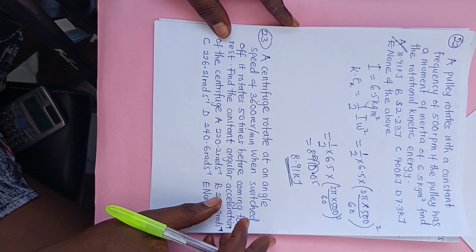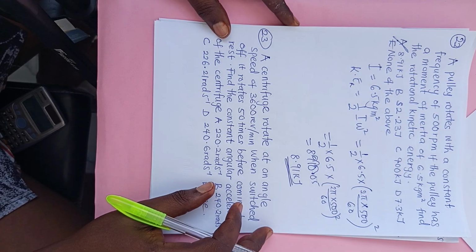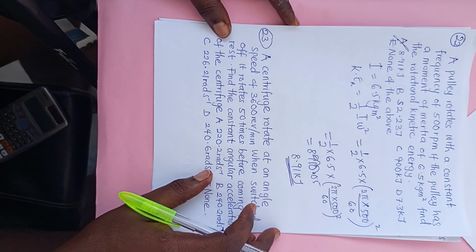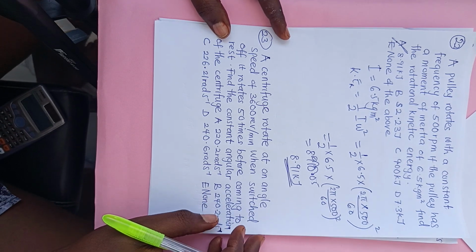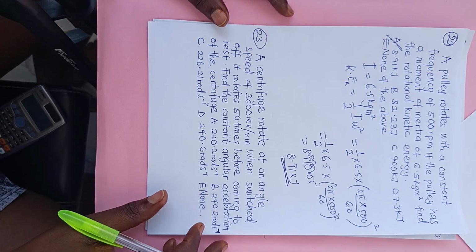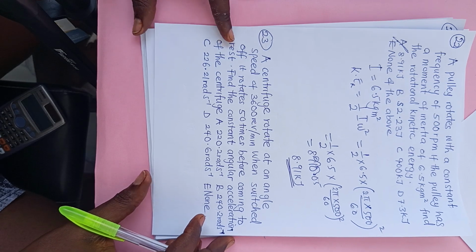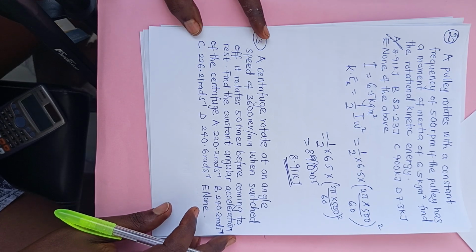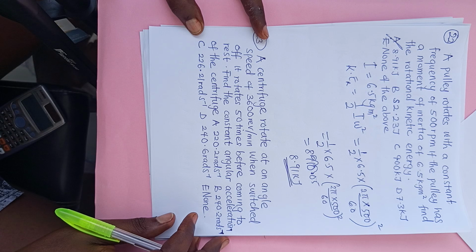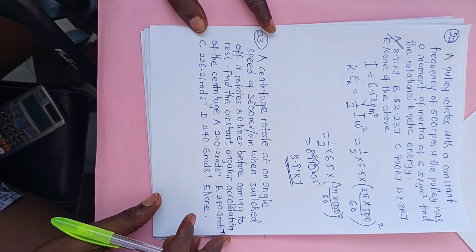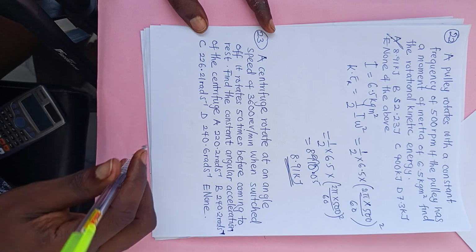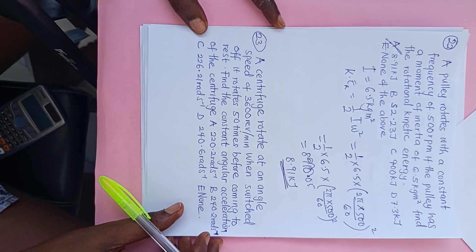Number 23. It says that a centrifuge rotates at an angular speed of 3600 rev per minute. When switched off, it rotates 50 times before coming to rest. Find the constant angular acceleration of the centrifuge. So that's what we are looking for.